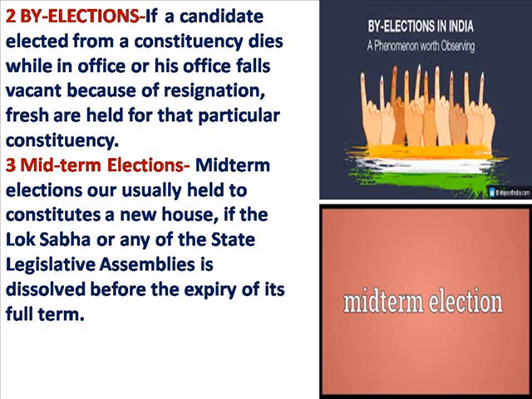Students, if a candidate elected from a constituency dies while in office or his office falls vacant because of his resignation, then fresh elections are held for that particular constituency. The representative elected through by-election remain in office during the remaining term of Lok Sabha or state legislative assembly.